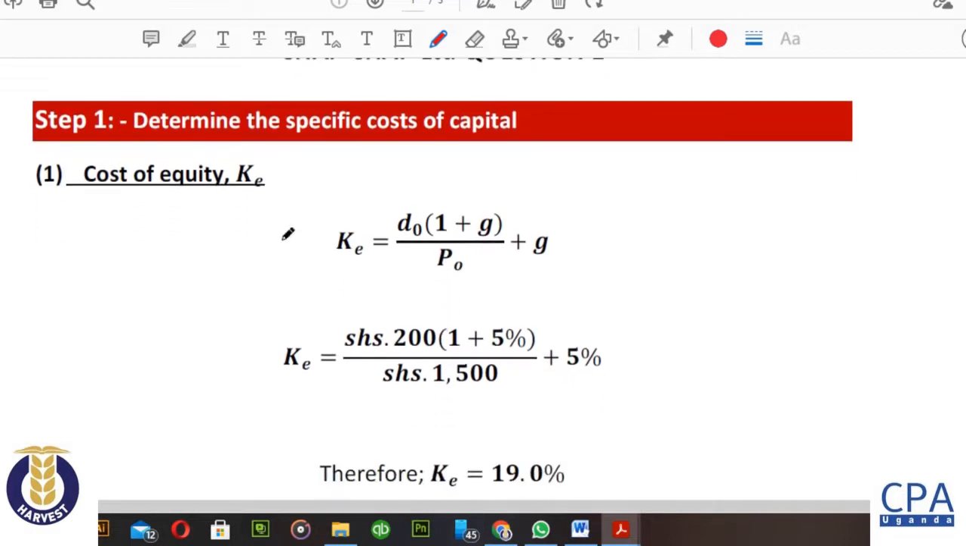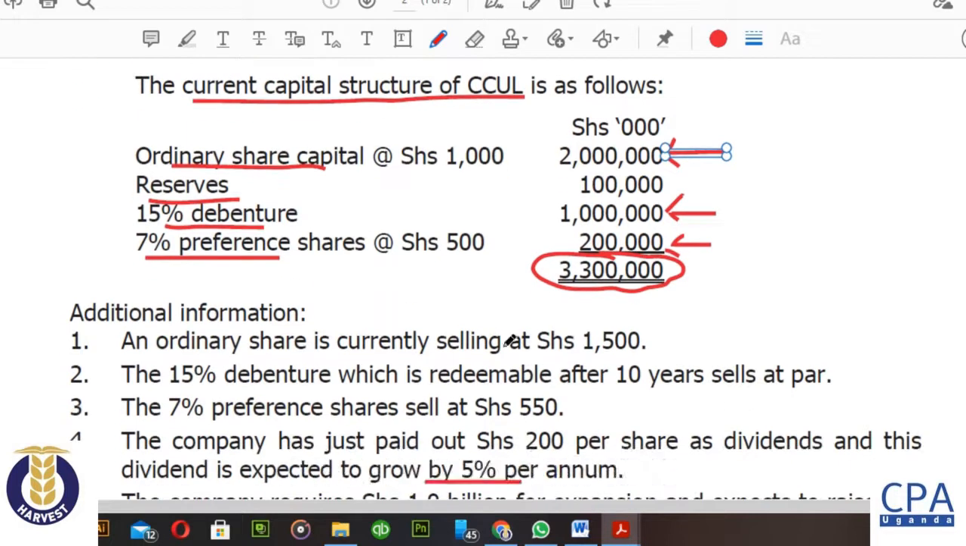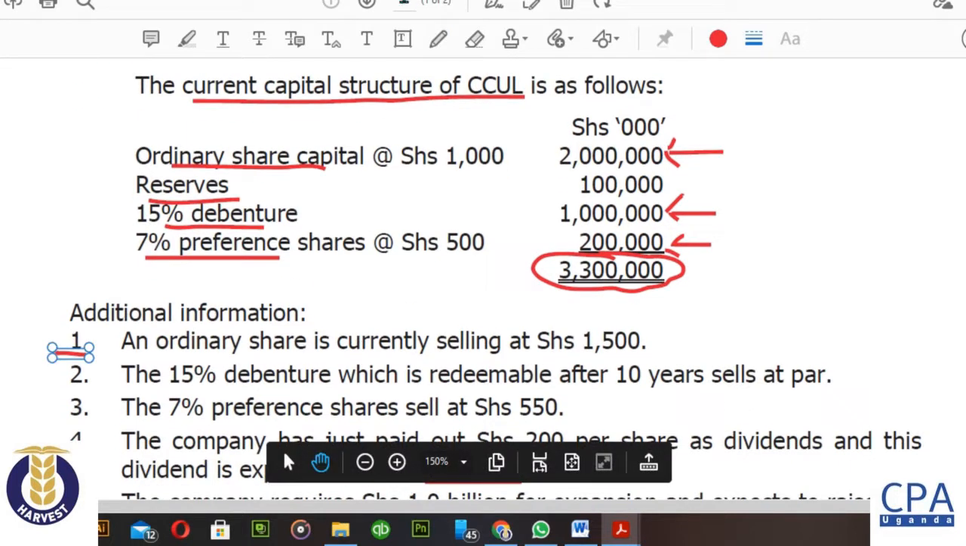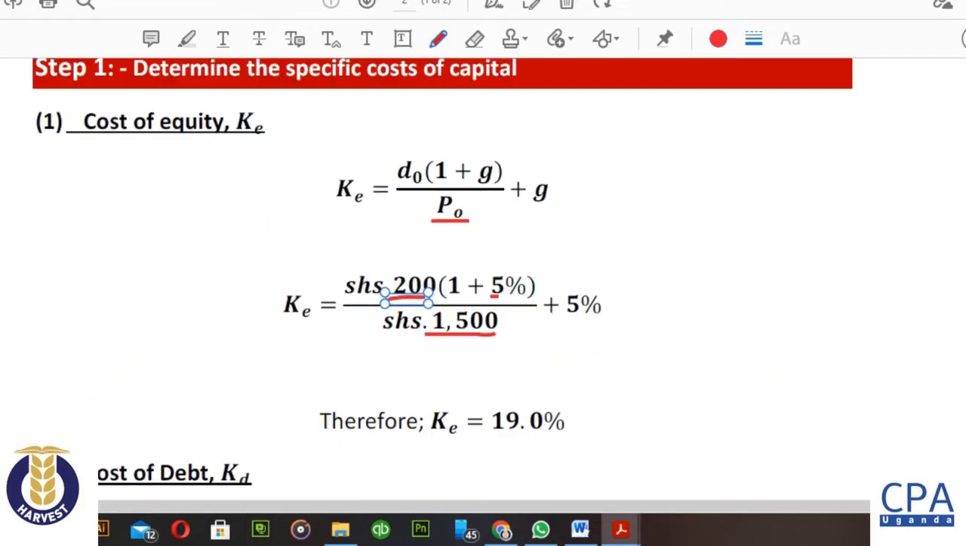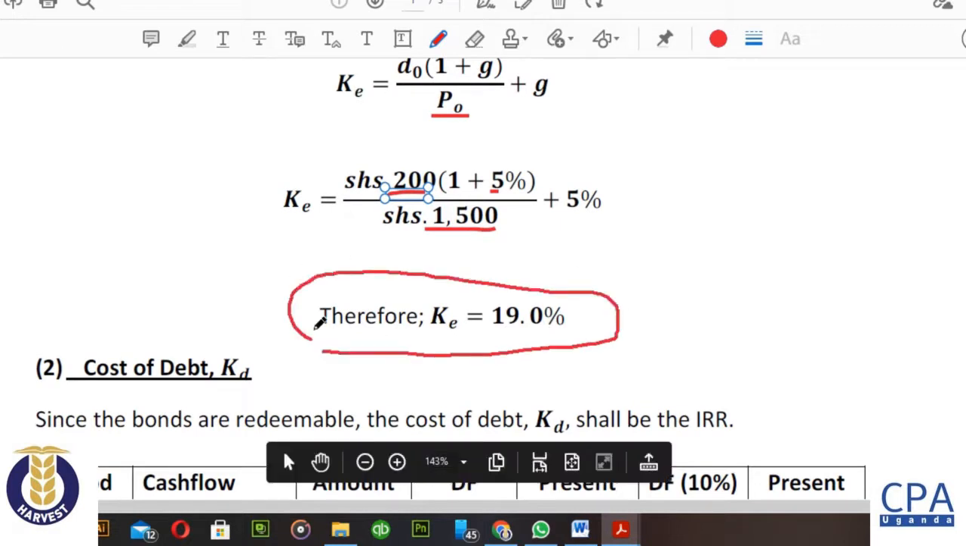So the cost of equity, this is the formula from the dividend valuation model: D0(1+g) over P0, plus g. Initially the current dividend is 200 million, the growth rate is 5%, and the price of our ordinary shares is 1,500. This one I'm picking from here, additional information number 1. They are saying that the ordinary share capital is currently selling at 1,500. So if you simplify this, you should have come to a Ke of 19%.